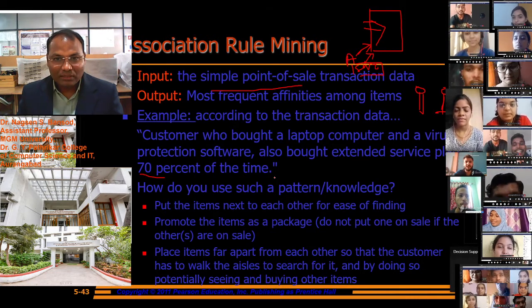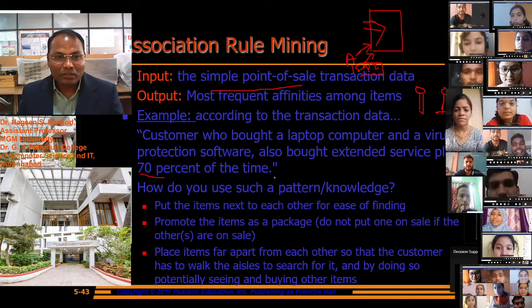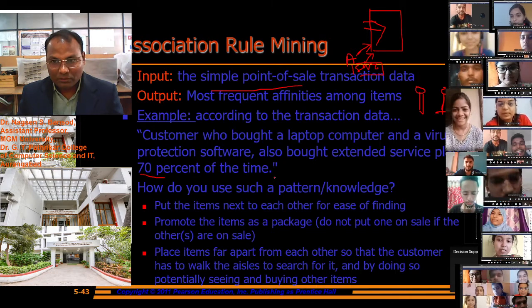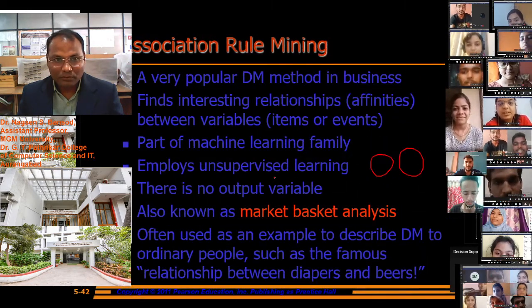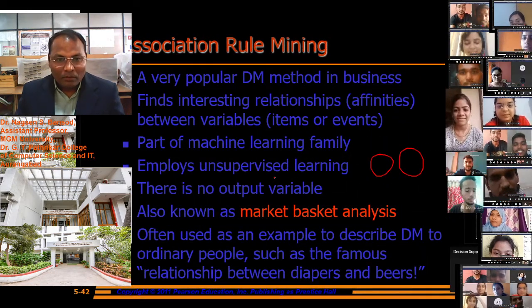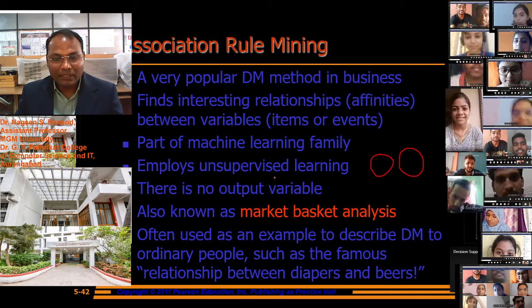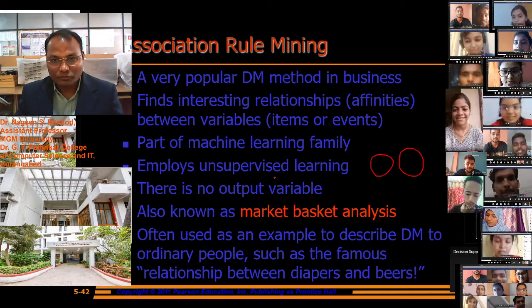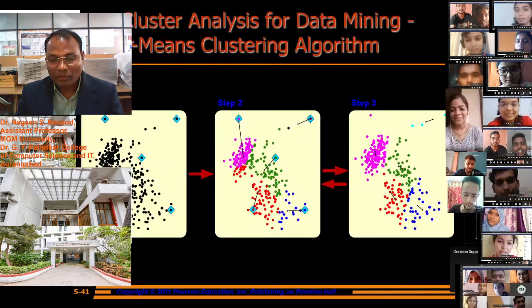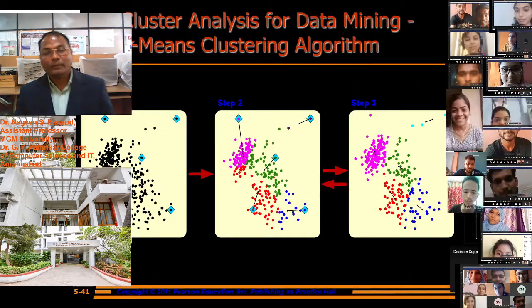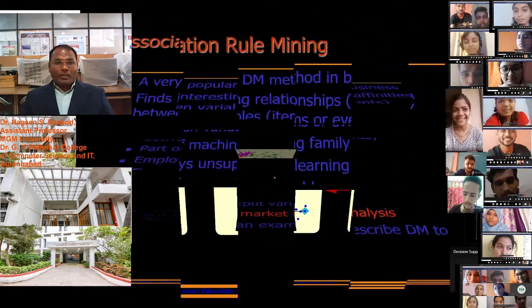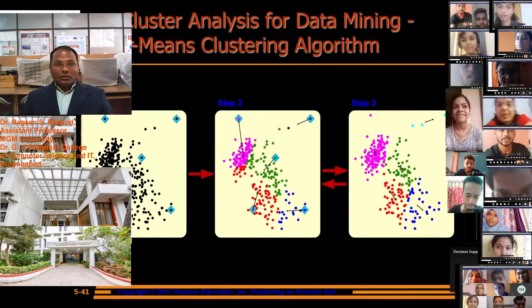Association rule is based on the input and output. In association rule, the machine learning family is used. Machine learning algorithms are used in association rule.